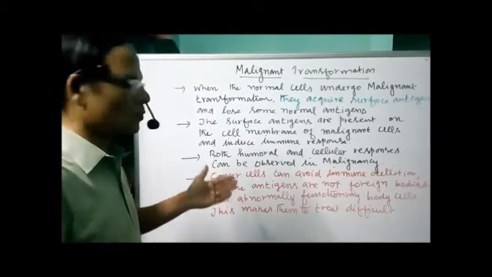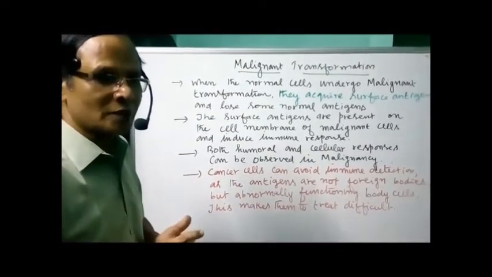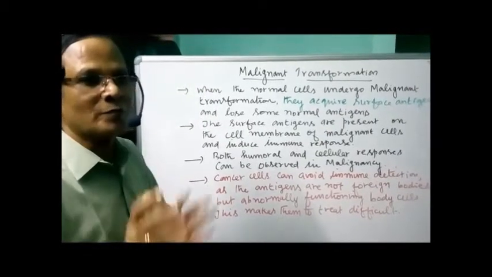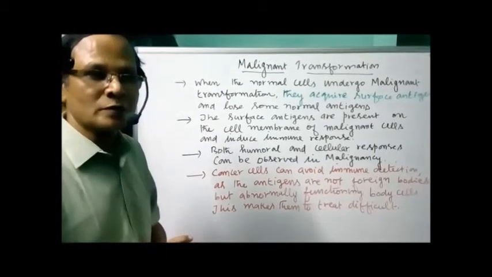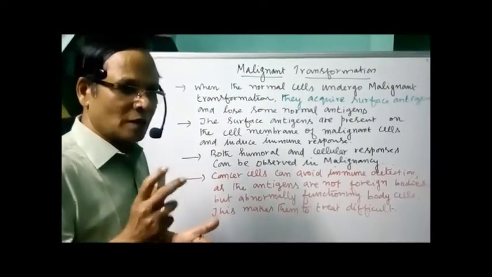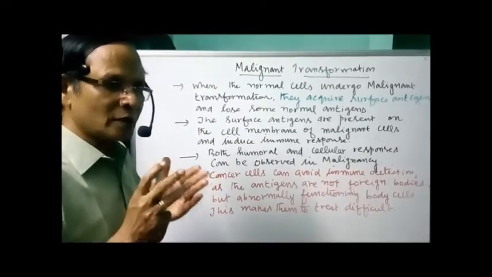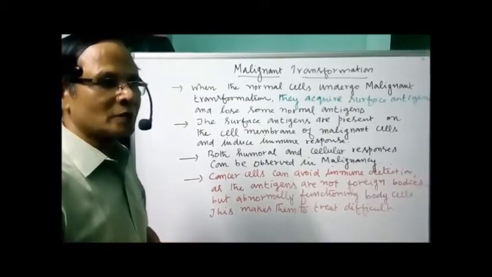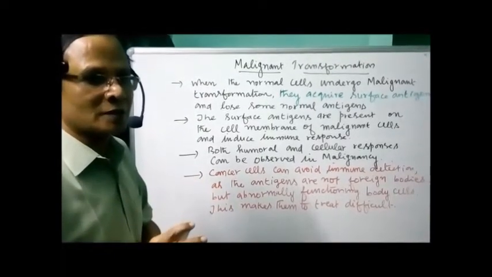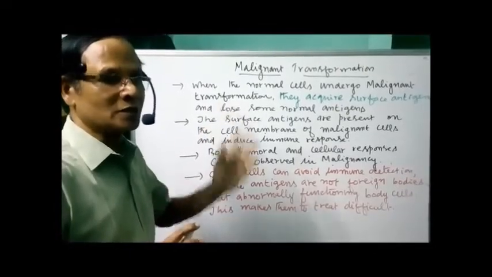This is because of the cell surface antigens and abnormally functioning cells, but the antigens are not coming from outside. So this is about malignant transformation and what is happening during that process: acquiring surface antigens, then avoiding the immune system because they are not foreign bodies but abnormally functioning cells. That is the reason why cancer cells cannot be easily treated.